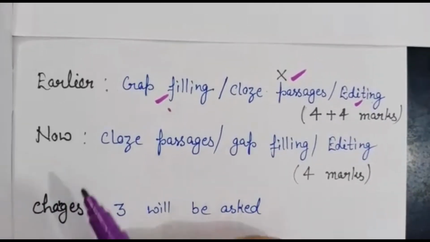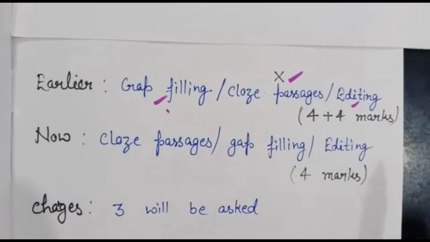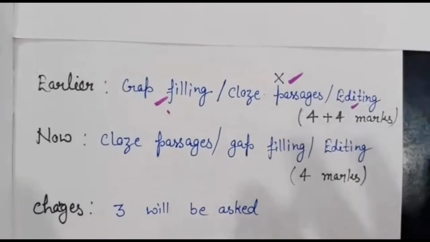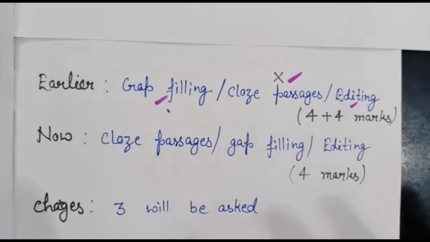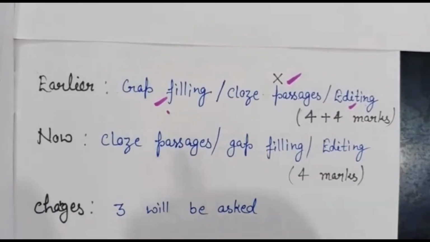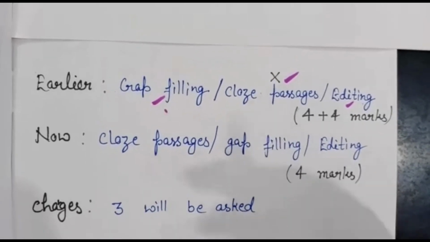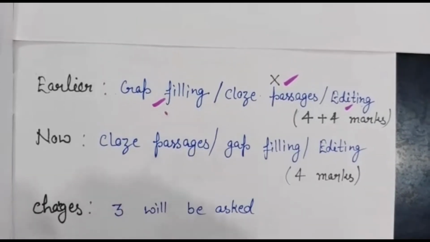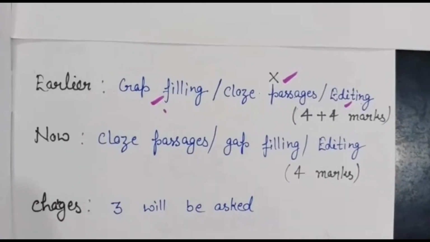And now the change is that close passages are also added with gap filling and editing, and there will be only 1 question of 4 marks. It means you will have to write only 1 question of 4 marks. So what are the changes? The change is that 1 question will come from close passages, or gap filling, or editing, and what is the profit? You will have to write only 1 question. So move on to the next change.